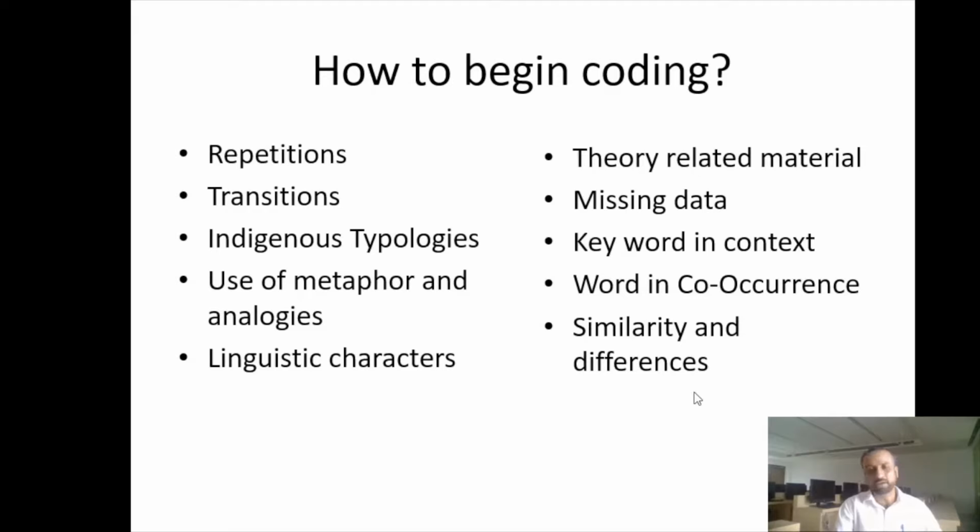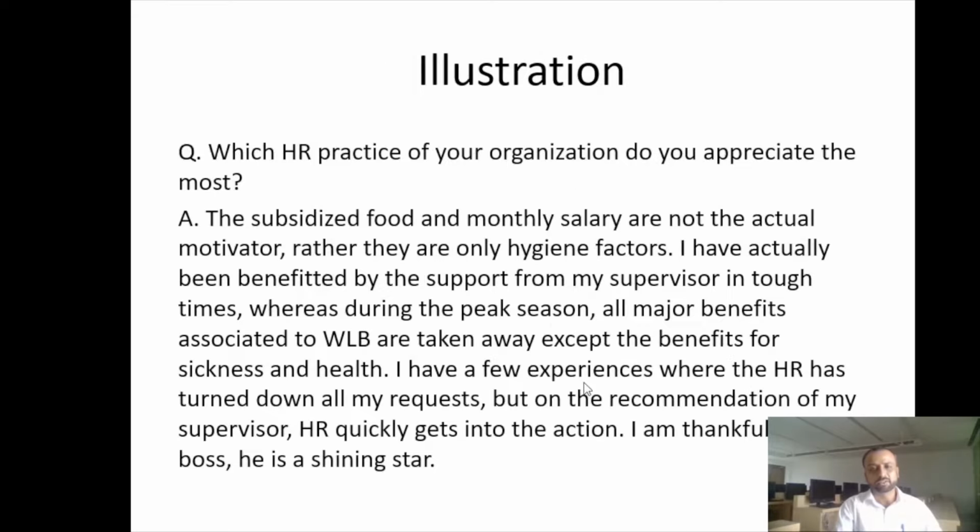But if you get plenty of such interviews or plenty of such questions answered by employees, you may try to find the missing data in a pattern, and then look for the keywords and link it to that context. Look for words in co-occurrence. For example, subsidized food and monthly salary are coming together.